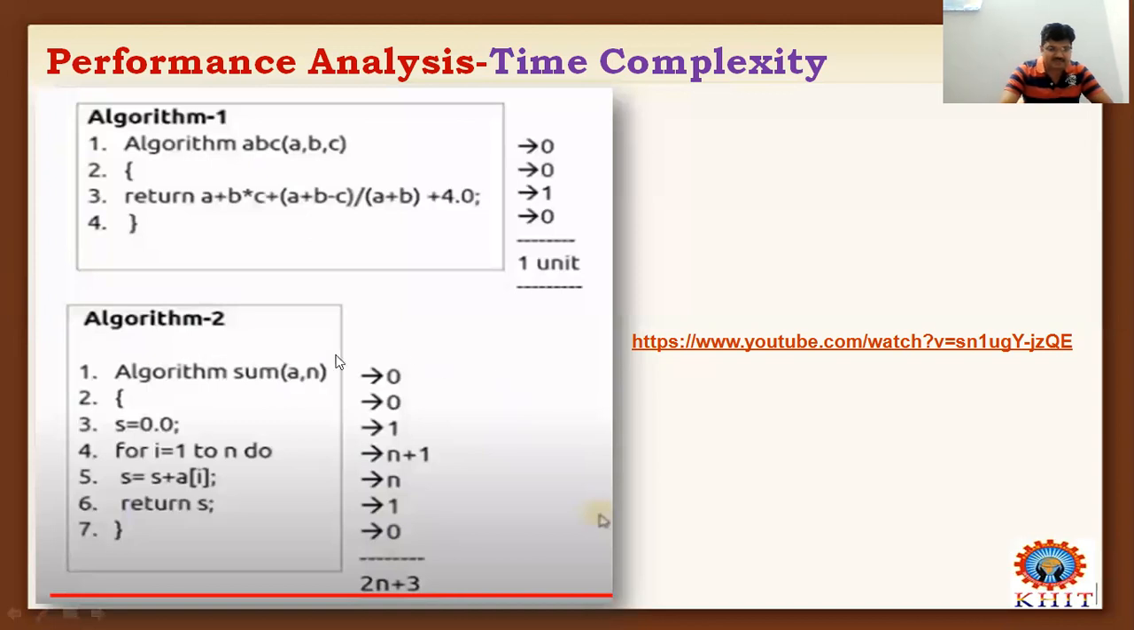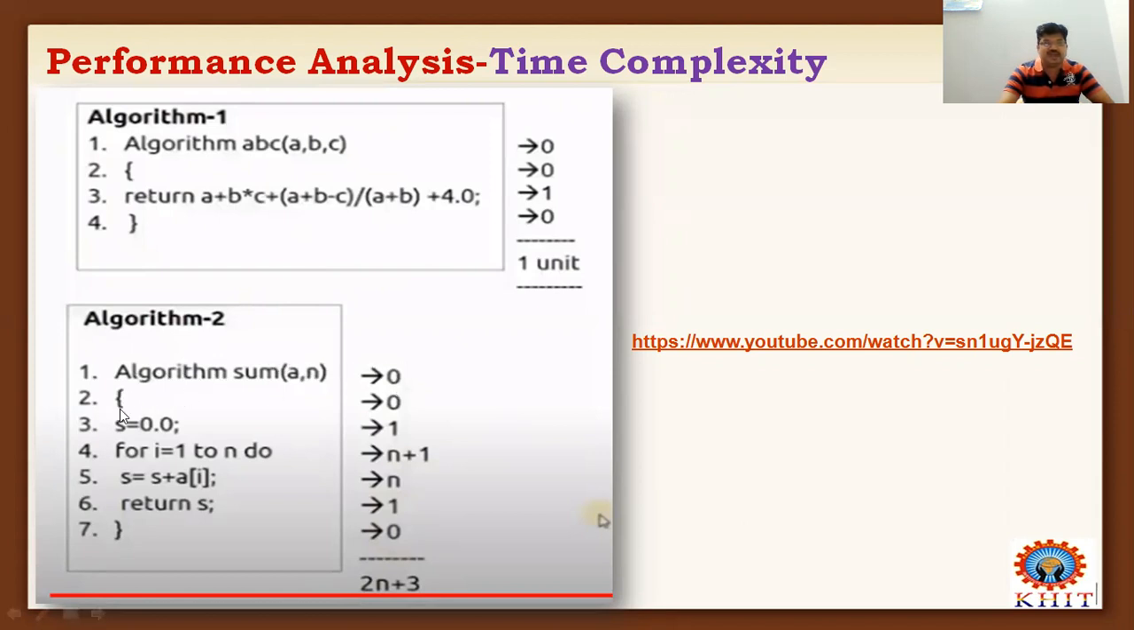And the next algorithm, the second algorithm, is sum of n numbers. So algorithm sum of a comma n. So this is the algorithm heading part. The name of the algorithm is sum, and we are passing two parameters, a and n. The first statement is the algorithm heading part. Always we can say that the algorithm heading part took 0 times for executing the statement.